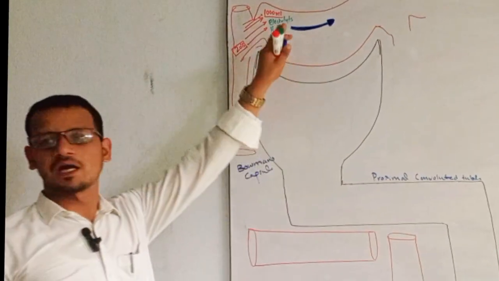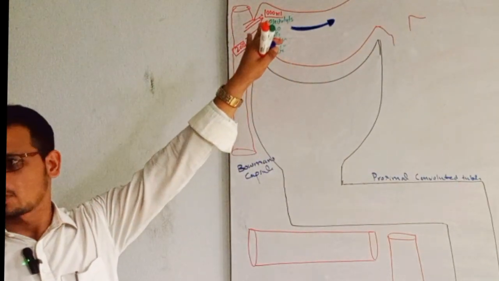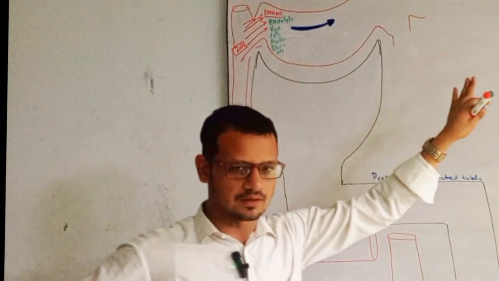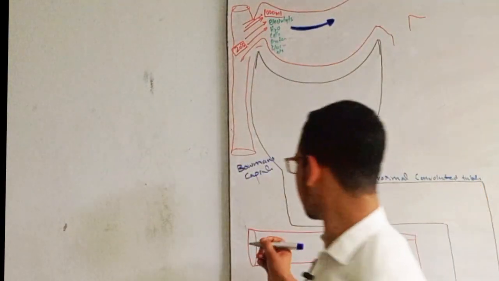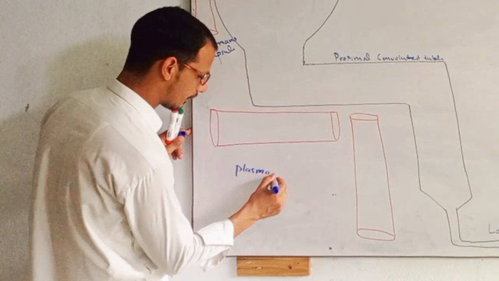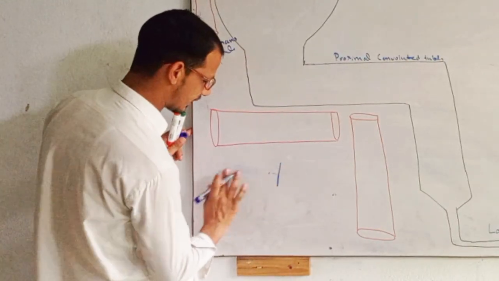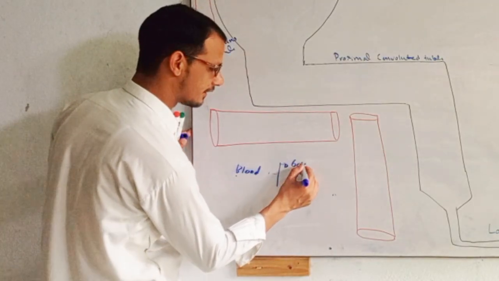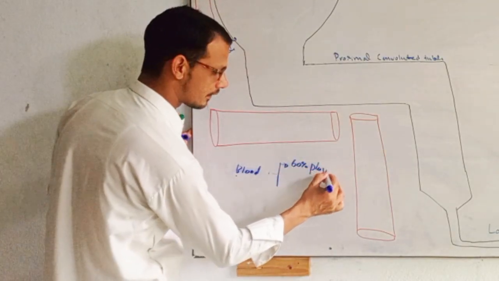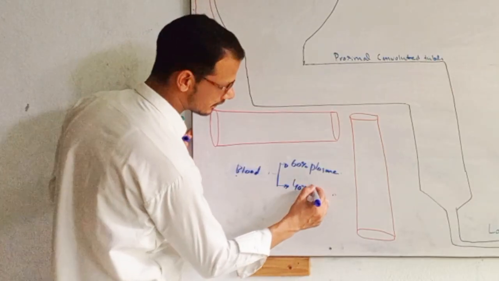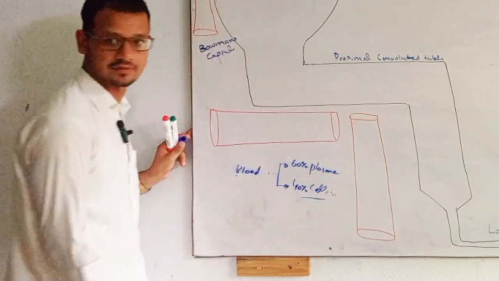Out of this 1000 ml blood, generally, when we say this is plasma, not plasma, blood, in blood we have 60% plasma, and we have 40% cells, cellular parts, right?